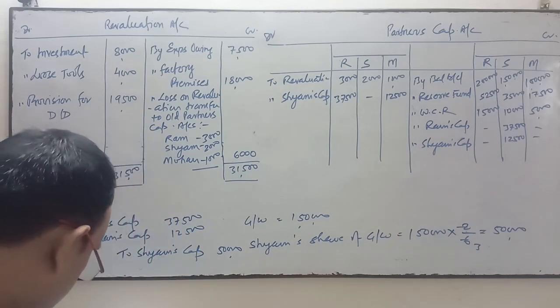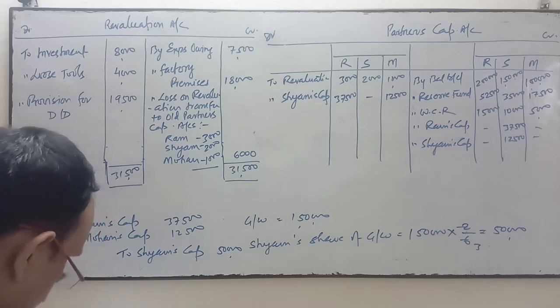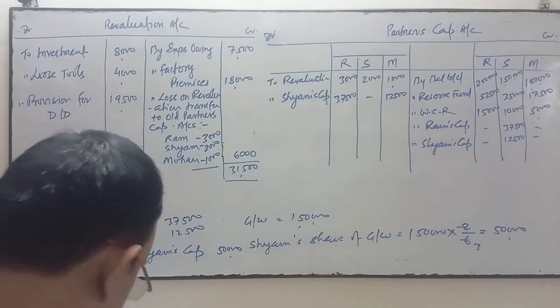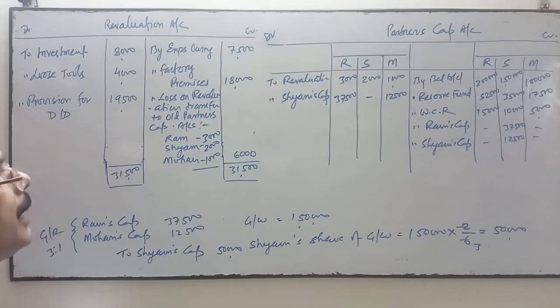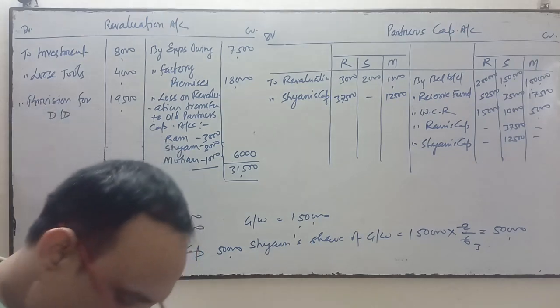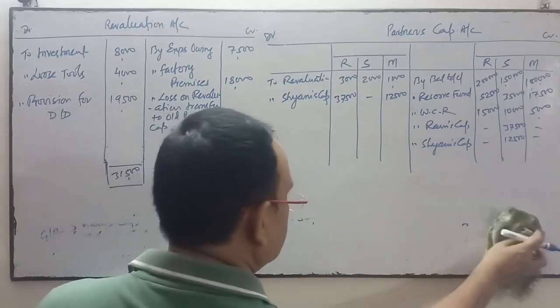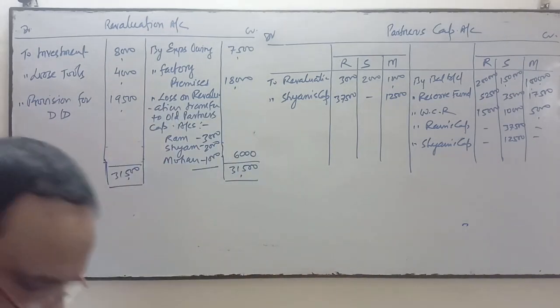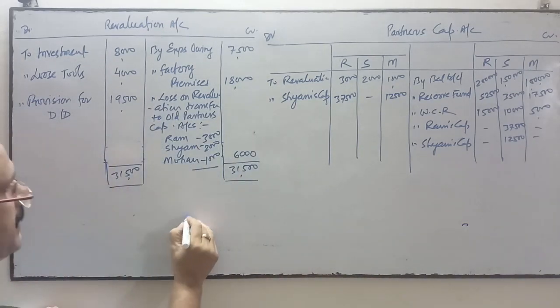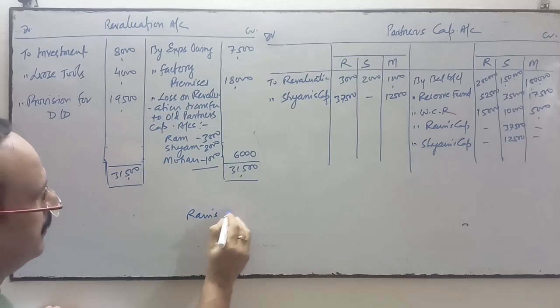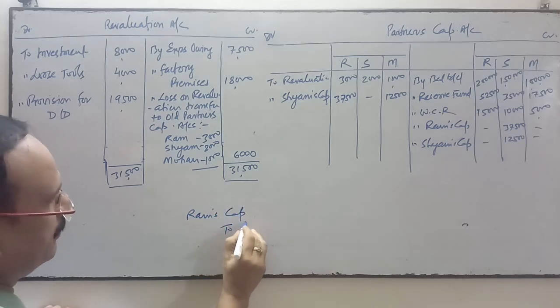In information number 3, investment is taken over by Ram. So when Ram took over the investment, the entry will be Ram's capital account debit to investment account.